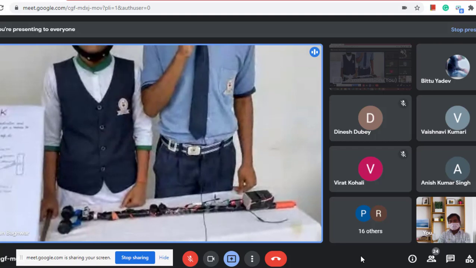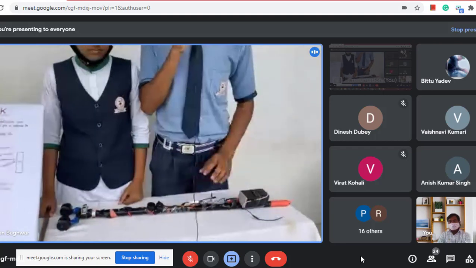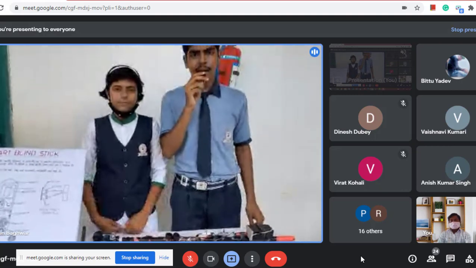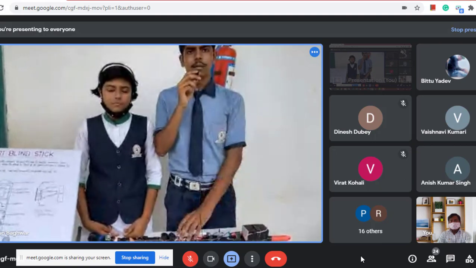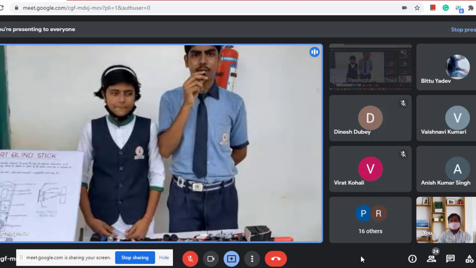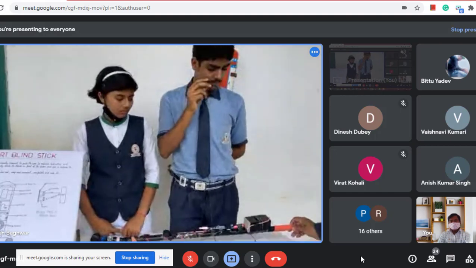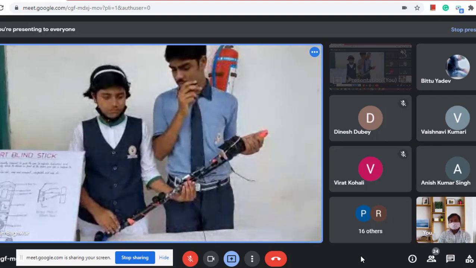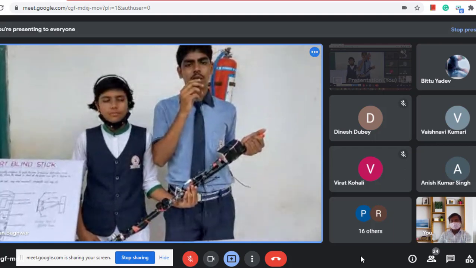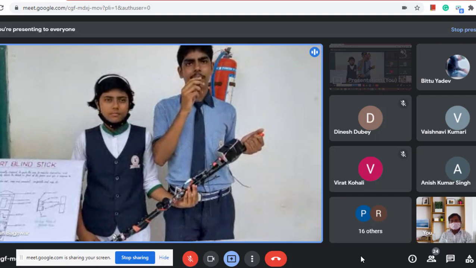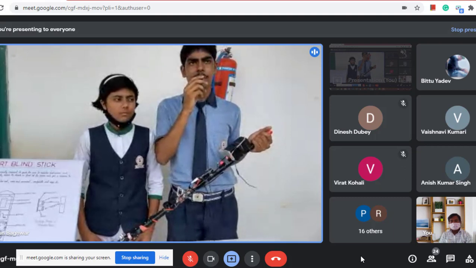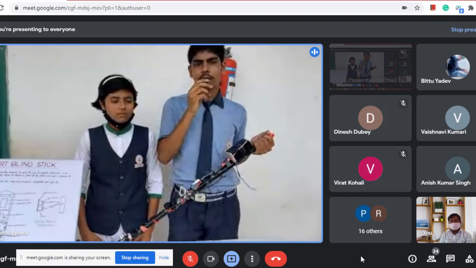When some object comes in front of this stick, the buzzer starts buzzing and warns the blind person that some object is there. After this, the blind person can change his or her direction. The goal of making this smart blind stick is to make blind people self-dependent and to help them stand equally in front of common people and work with them. Now the further explanation will be given by Komal.